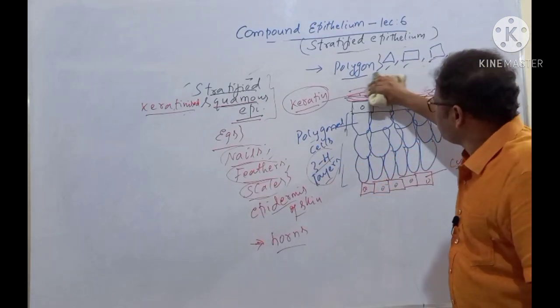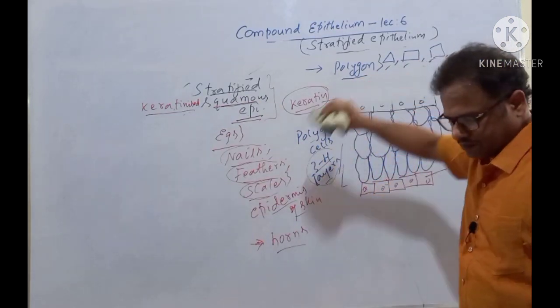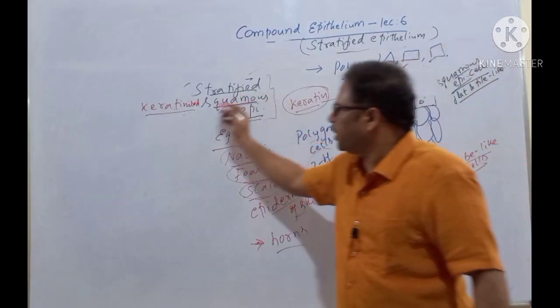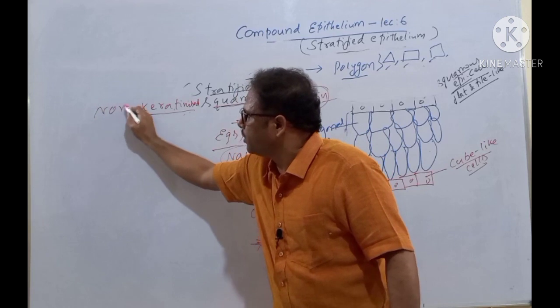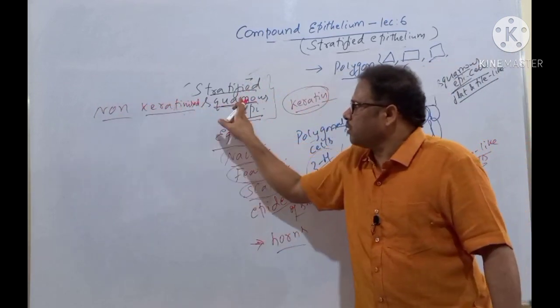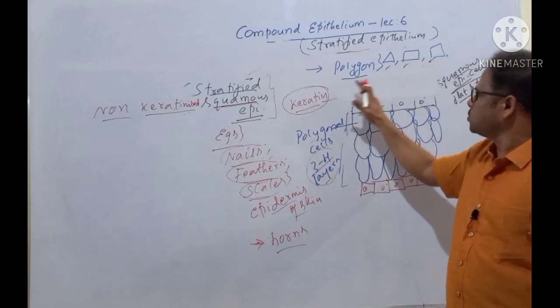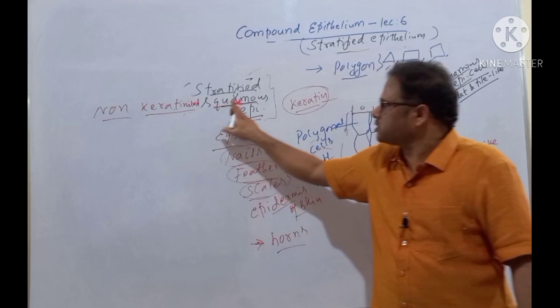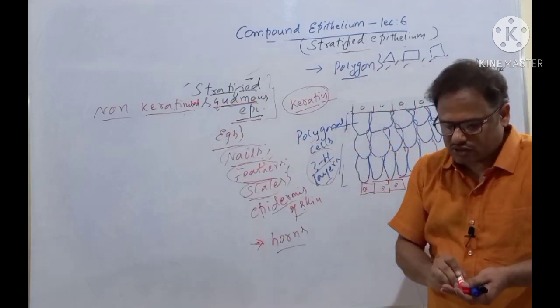Students, if the keratin is absent, then it is called stratified non-keratinized. Very simple. If keratin is there, it is stratified keratinized squamous epithelium. If there is no keratin here, that is called stratified non-keratinized squamous epithelium. What are the examples of this one?